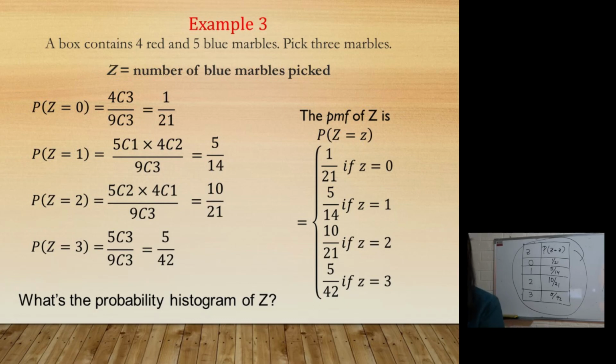Do you know how to graph a probability mass function? How do we graph it? What are the numbers in the horizontal line? The numbers in the horizontal line are the number of blue marbles picked. And the numbers in the vertical line are their corresponding probabilities. So that's how we graph a probability mass function.